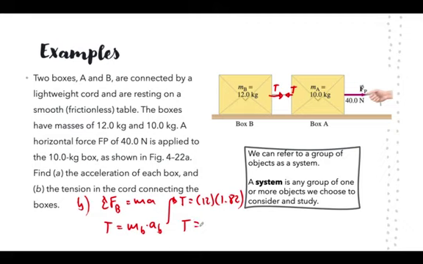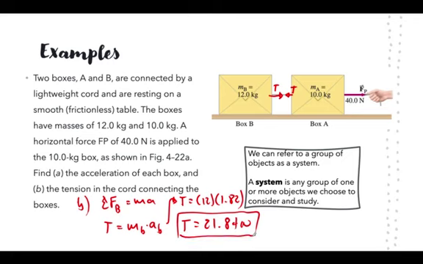That means that the tension is going to be equal to 12 multiplied by 1.82, which gives me 21.84. So 21.84 newtons would be the tension.